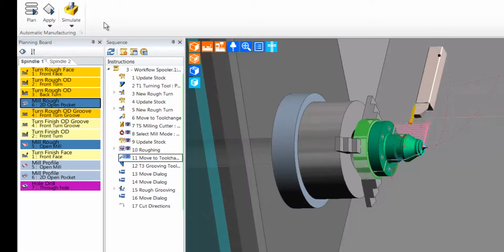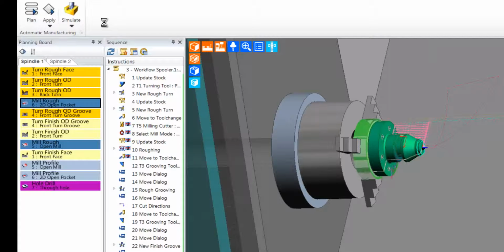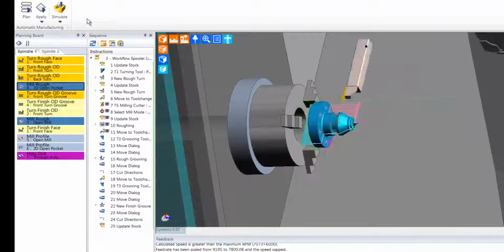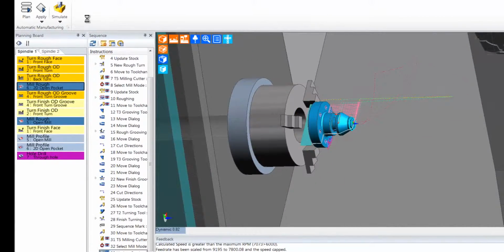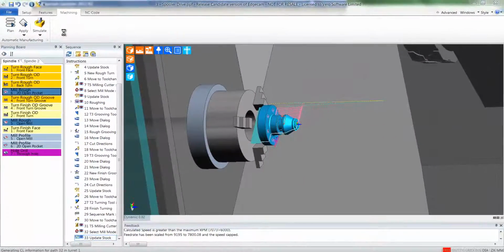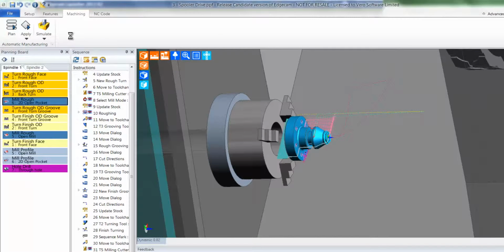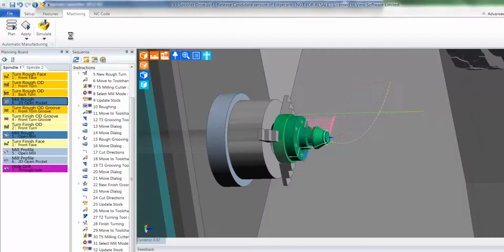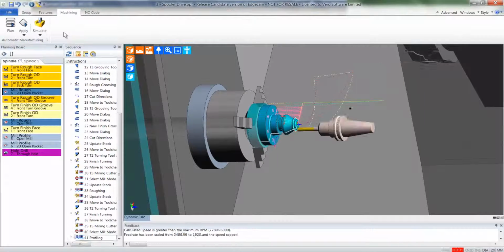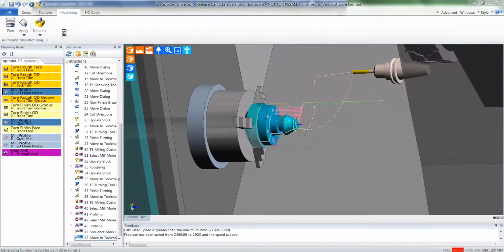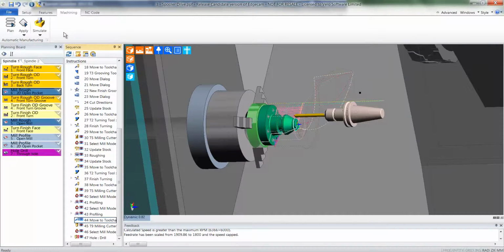The strategies are based on sound machining principles, but can be edited by the user to suit their own preferred manufacturing methods. As you watch the screen, you will notice how quickly the CAM instructions are created and placed inside the window. Prior to workflow, this would have been a long-winded manual process. In this example, nearly 50 CAM instructions have been created. Imagine how long this would have taken normally.